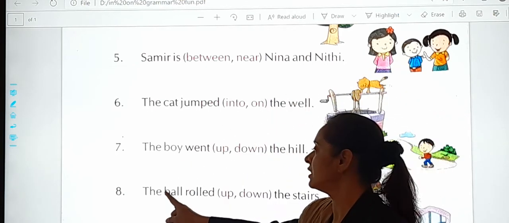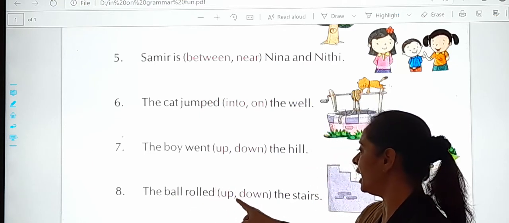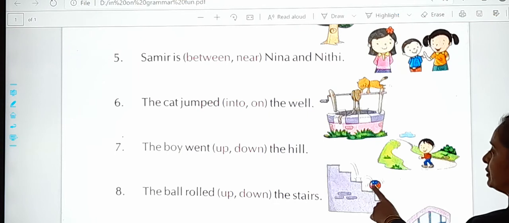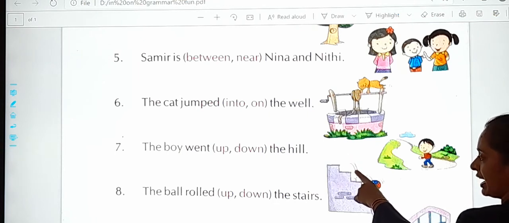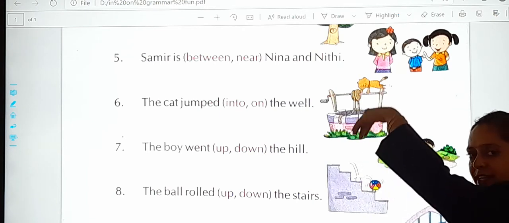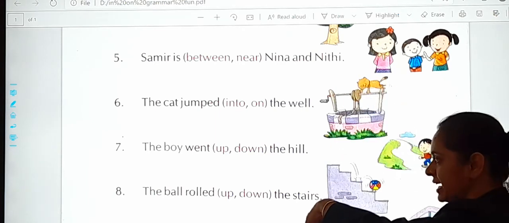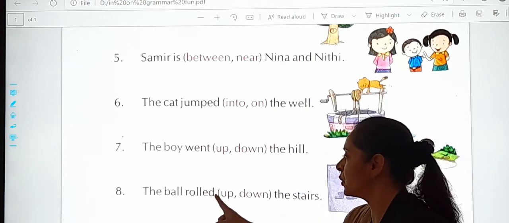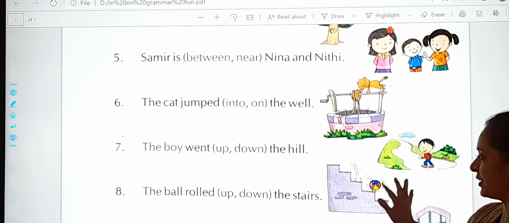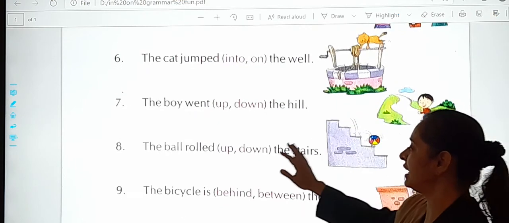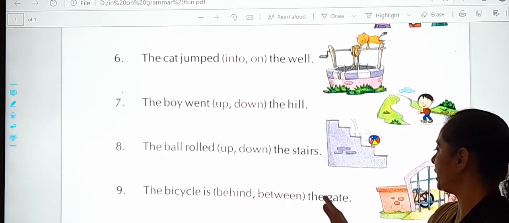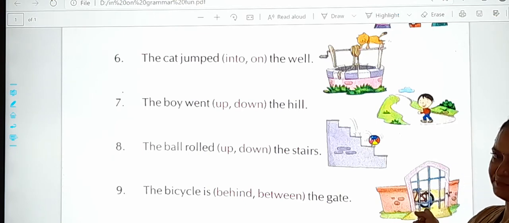Eighth one is the ball rolled up or down the stairs. See, can you see? Where is the ball going? Is it going up or going down? It is coming downward. The ball rolled down the stairs. Okay. And the ninth one, the bicycle is behind or between the gate.